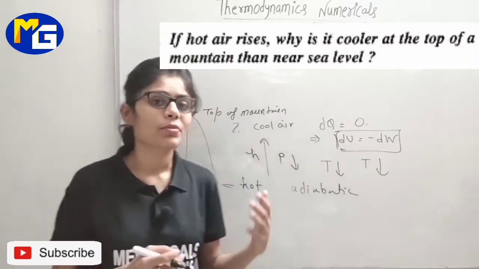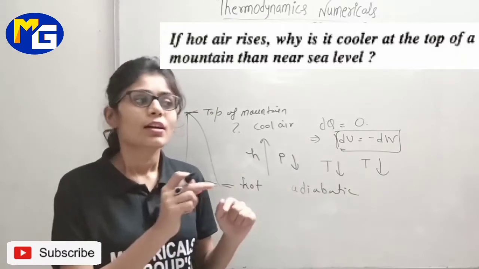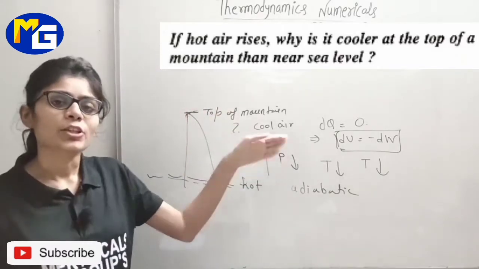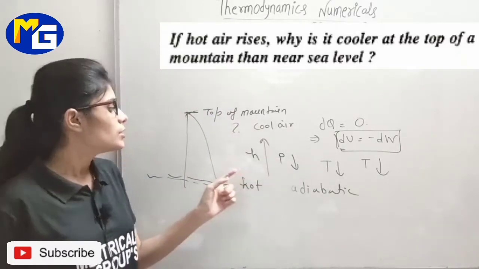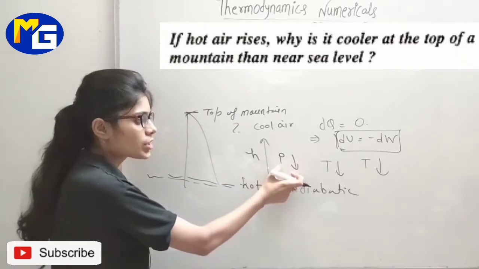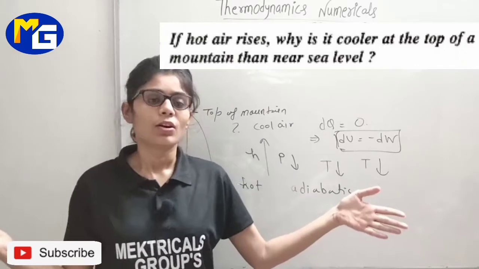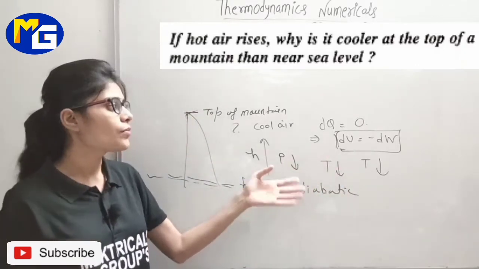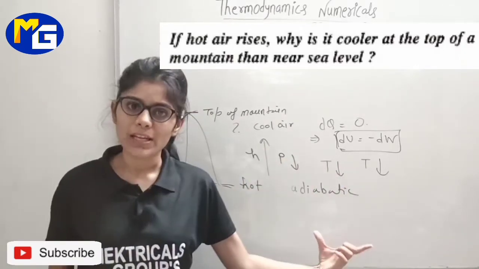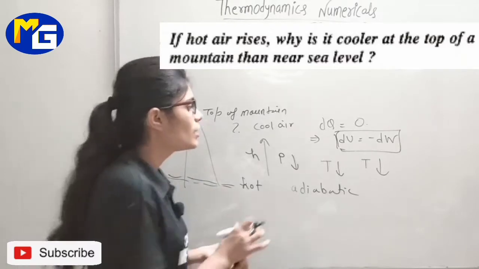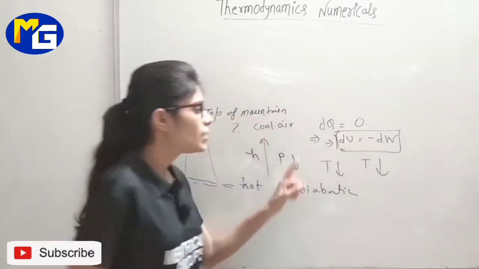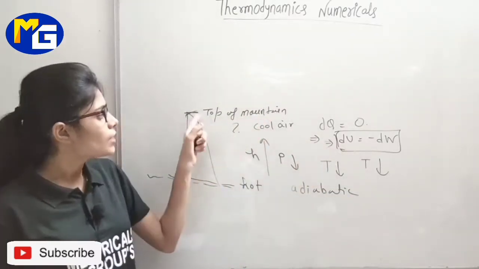इसका reason क्या है? When hot air rises, because of the height, pressure also decreases, but because of the pressure decreasing, gas is going to expand. Okay, and this expansion of gas is adiabatic expansion, which implies that internal energy decreases at the height.